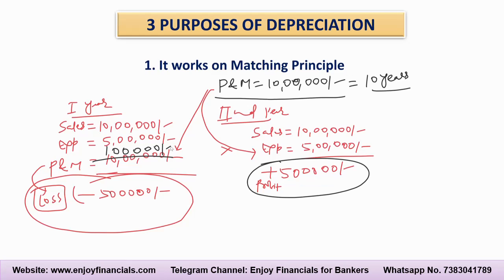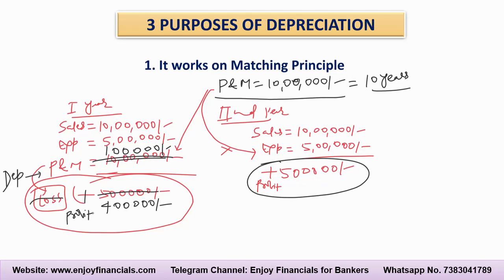But the term which we use to account for the utilization of plant and machinery is called depreciation. So the moment I am now booking 1 lakh rupees instead of 10 lakh rupees, the result in this company will change from a loss of 5 lakh rupees to a profit of 4 lakh rupees. So now the loss will convert into profit.